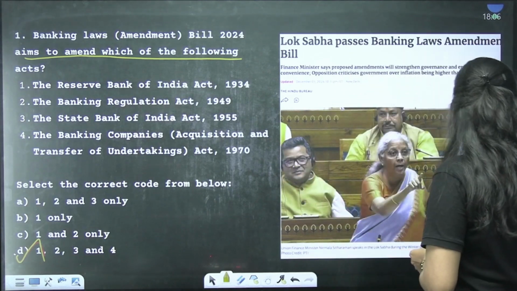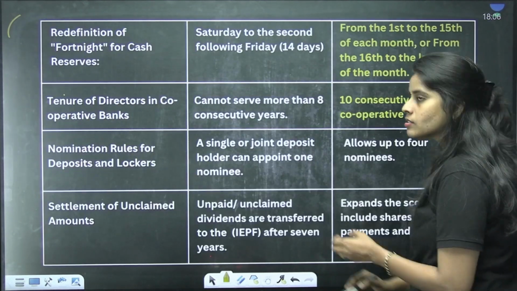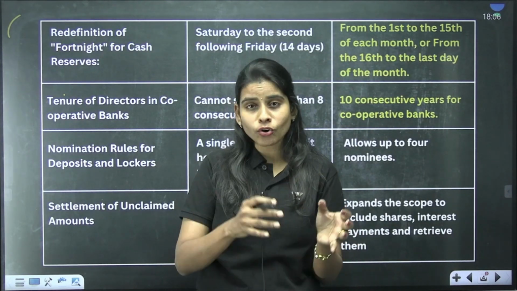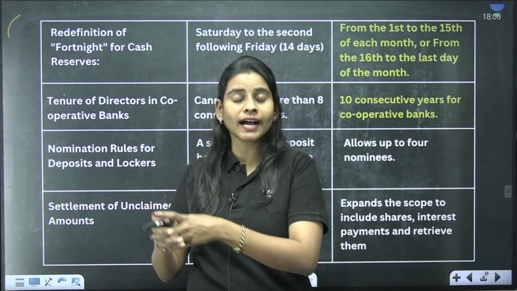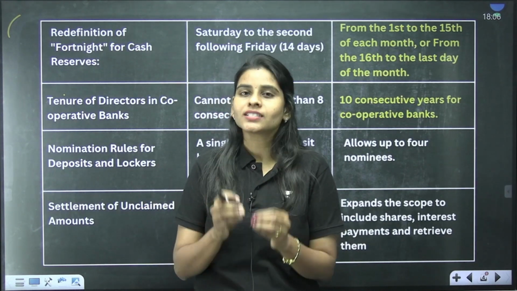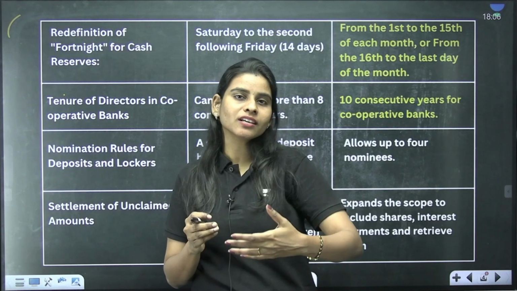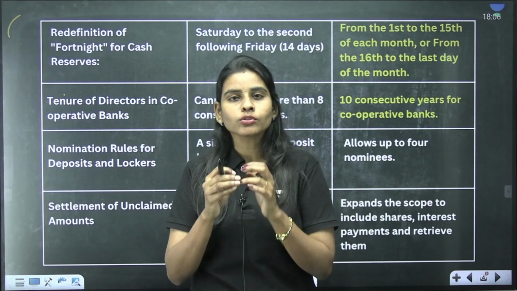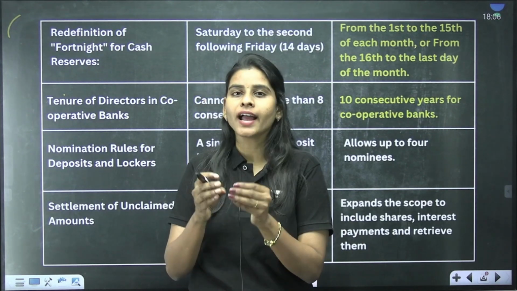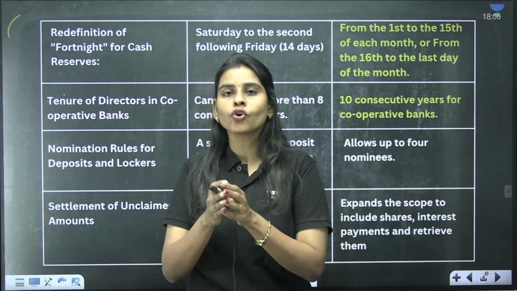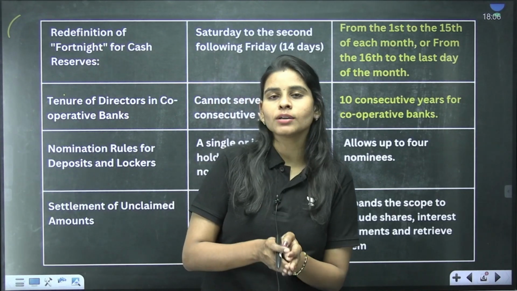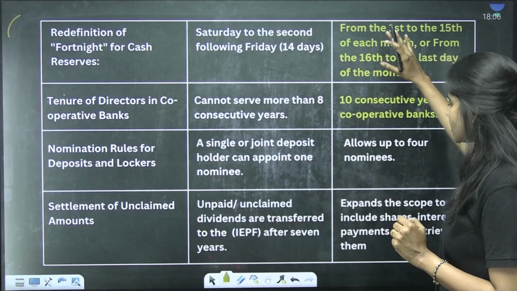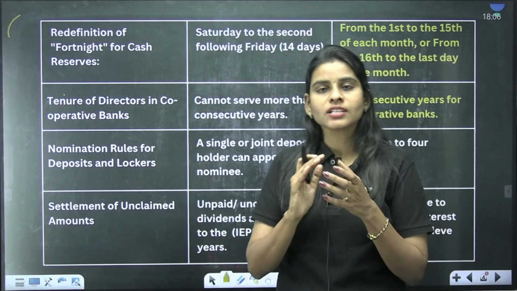This act is quite significant. Why do we have to know this? It is because this act has made so many changes across all the important acts that govern the banking system, aimed at increasing operational efficiency, facilitating the smooth transmission of businesses, and making more profits not just for the depositors but also for the bankers and the investors. So these are the existing provisions and these are the changes made through this amendment bill.